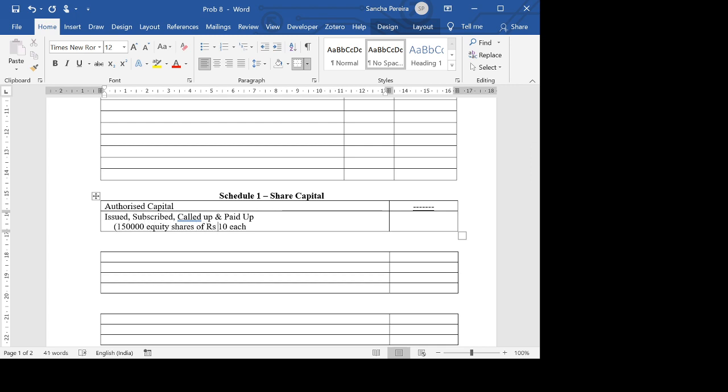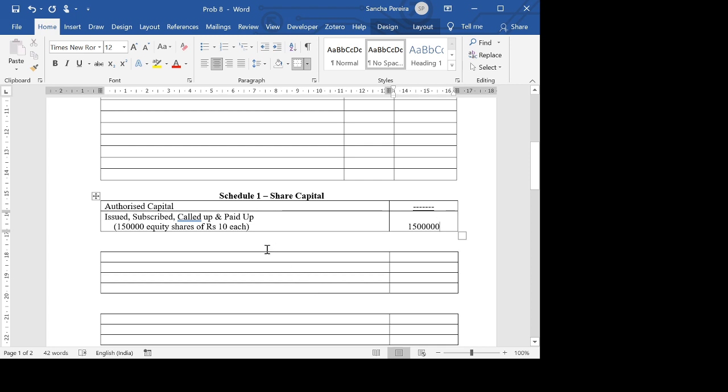How did I get 1,50,000? The total amount is 15 lakhs. That means 15 lakhs is what they have given to us. So if 15 lakhs is the total amount, divide by 10, you get 1,50,000 shares.